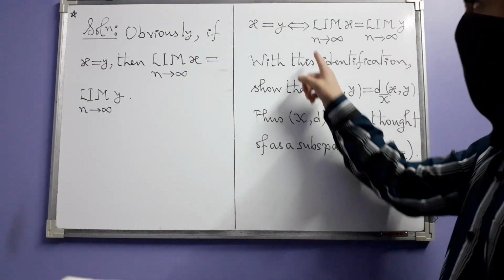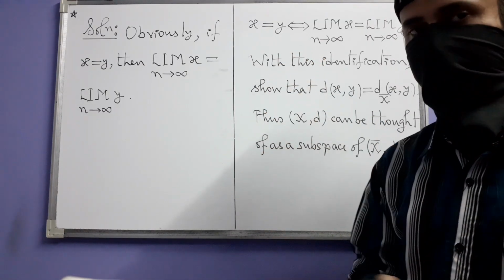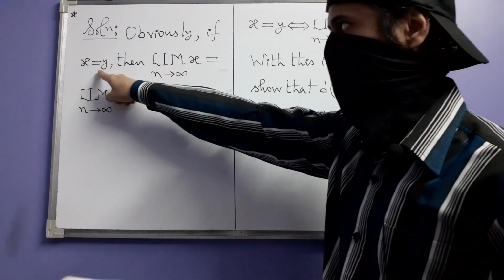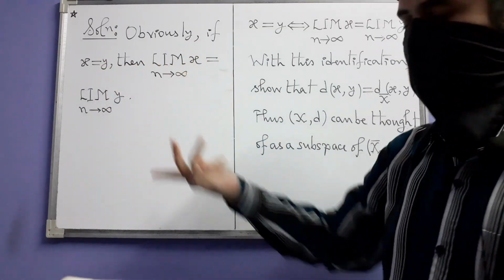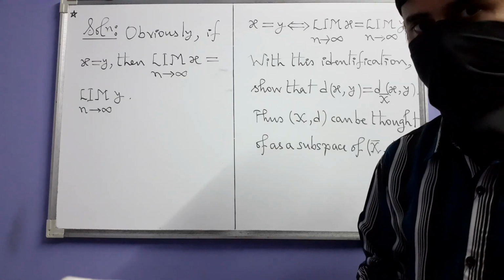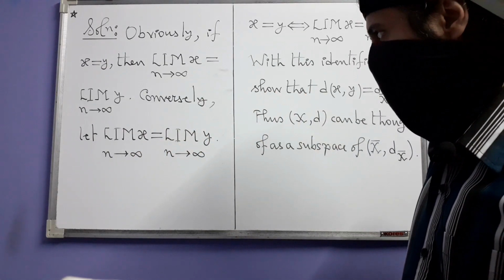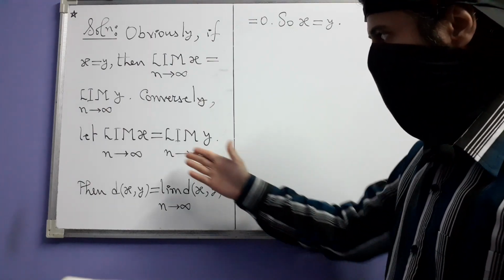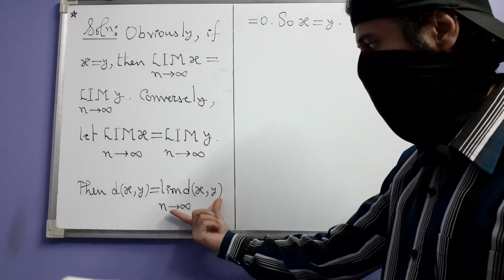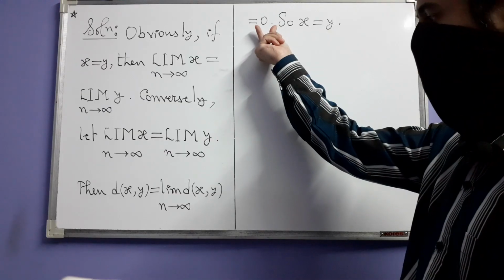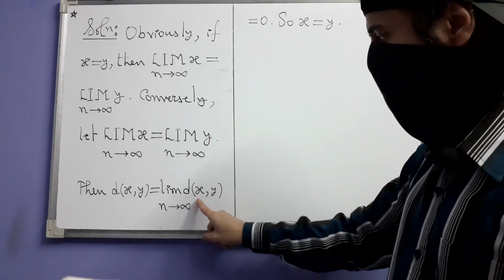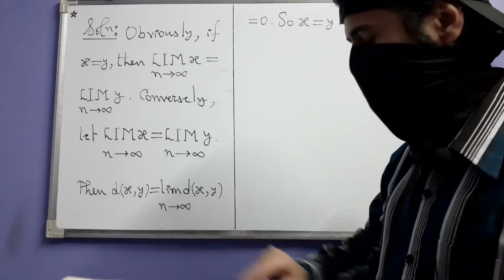Solution: one half of this double implication is trivial. If x and y are the same point, then obviously the formal limits also are the same. Conversely, let the formal limits be the same. Then by the definition of two formal limits being equal, this limit will be equal to 0: the limit of d of x comma y as n approaches infinity.